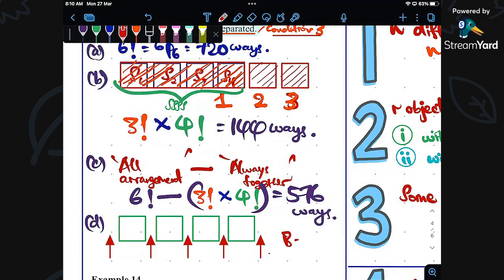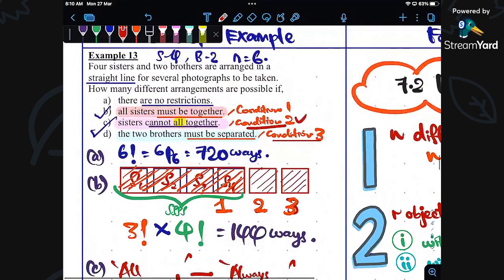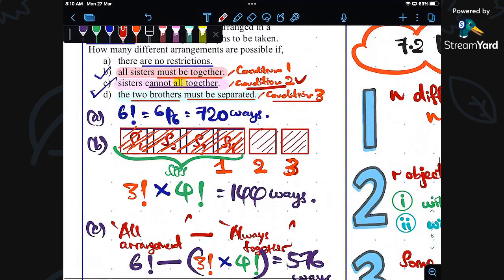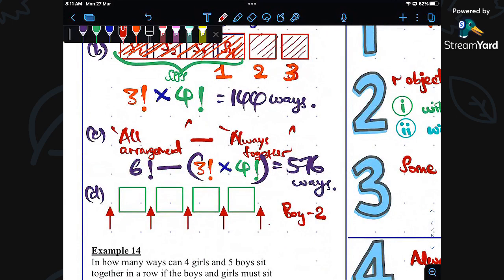Since the boys are only two of them, the two brothers cannot be together. They must be separated, meaning they cannot sit right next to each other.